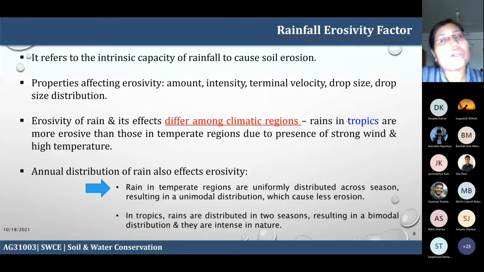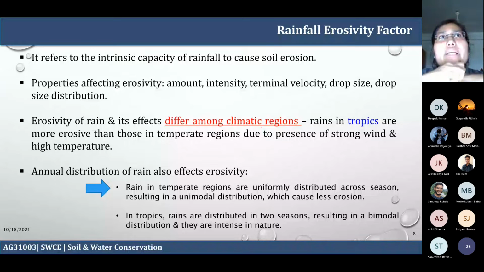So this also affects the erosion processes. And the annual distribution of the rain also affects the erosivity. So rain in the temperate region, here the temperate region is your Canada, US and Europe, some part of Australia. These are uniformly distributed across the season. As I told, they do not have a well-defined rainy season. So across the year, you'll have some kind of a drizzle.